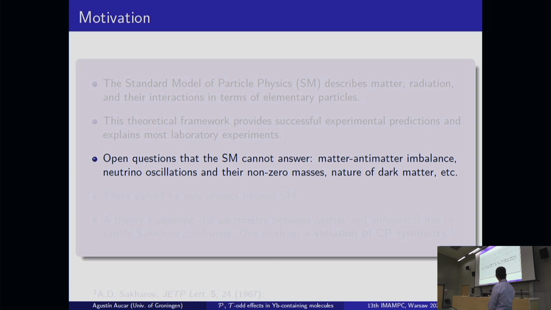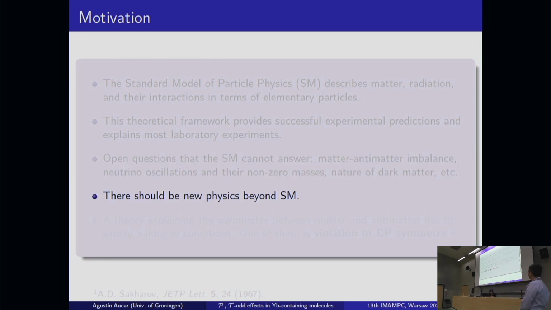As it has been said before, the balance between matter and antimatter in the universe, the neutrino oscillations, and the standard model cannot also explain the nature of dark matter and dark energy. And all this implies in a way that there should be new physics, or physics beyond the standard model.